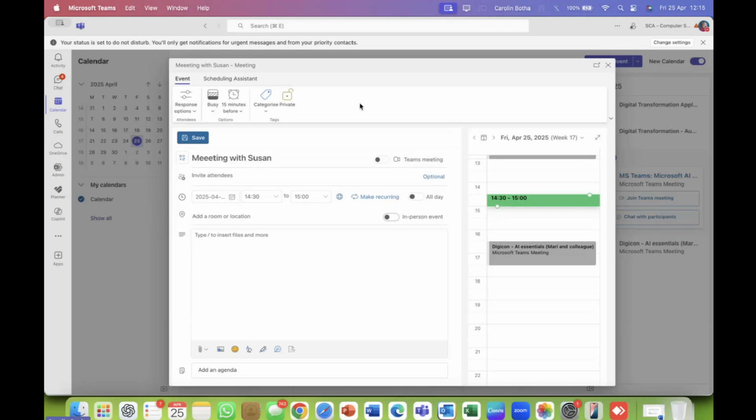You'll notice this looks sort of exactly the same as it looks in Outlook. Lately they made the look and feel of it sort of exactly the same. If I say sort of, it will never be. Oh, there you can specify whether it's an in-person meeting. That's even, as far as I can remember, a brand new one. You can also indicate the location, so it can be, let's say, SCA in Stellenbosch. It actually tried to pick up the location with the maps, but we're not going to worry about that. And then there's a lot of options here where you can type a little bit of a description.